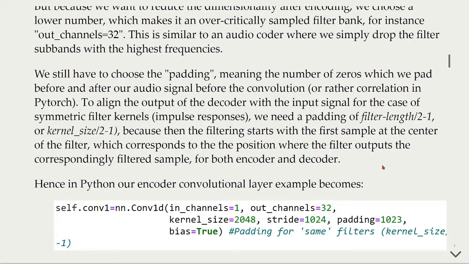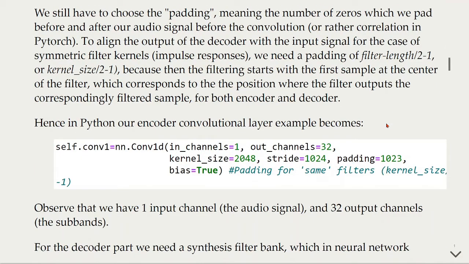To align the output of the decoder with the input signal for the case of symmetric filter kernels or impulse responses, we need a padding of the filter length divided by 2 minus 1, or the kernel size divided by 2 minus 1, because then the filtering starts with the first sample at the center of the filter, which corresponds to the position where the filter outputs the correspondingly filtered sample for both encoder and decoder.